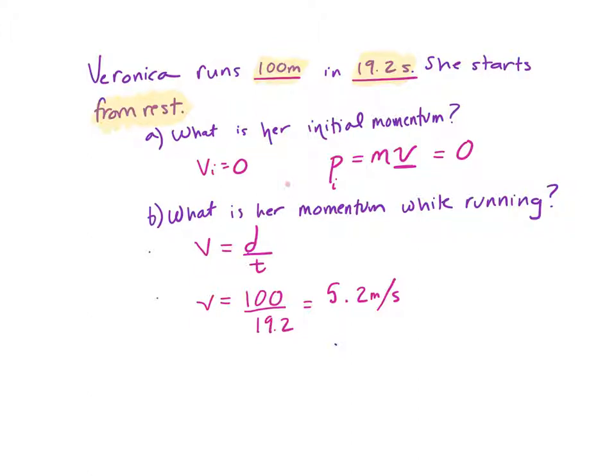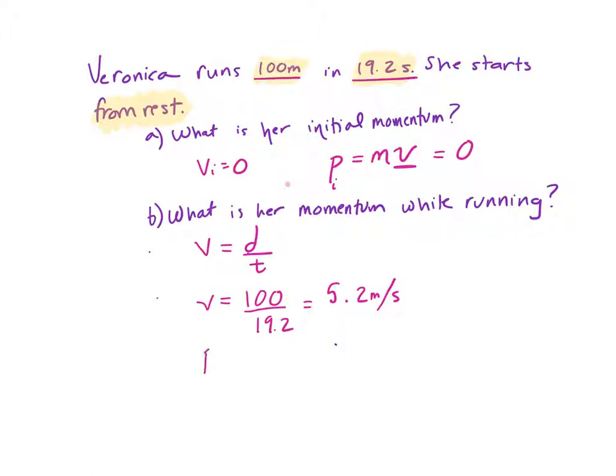Now, you'll remember from earlier in the year, we're using average velocity here, so this isn't perfect, but we're imagining she's starting from 0. She's getting up to this 5.2 meters per second. It says that she has a mass of 56 kilograms.